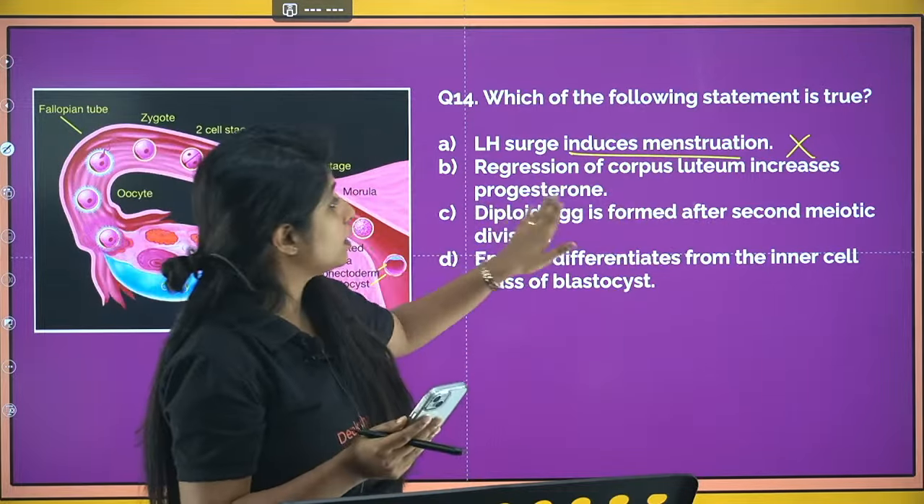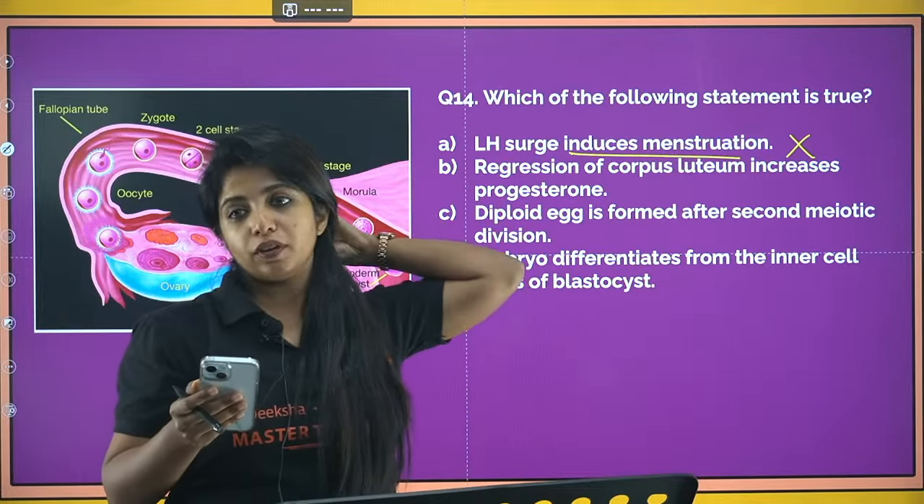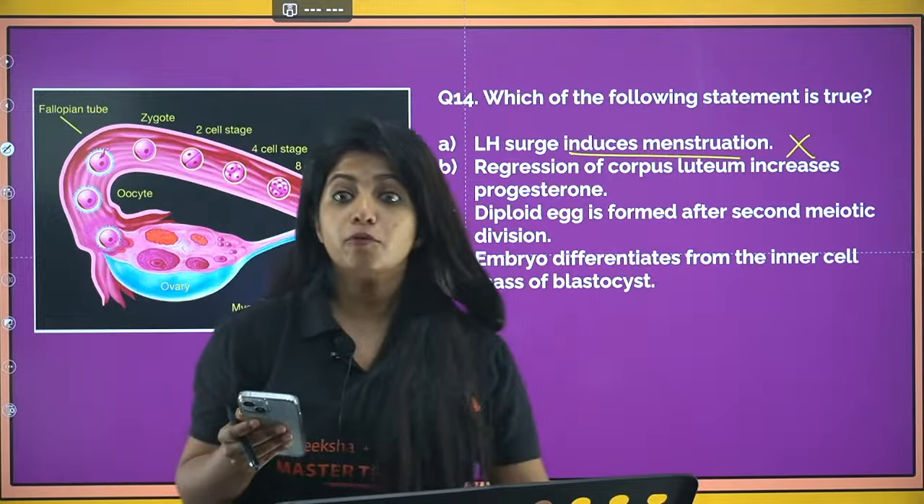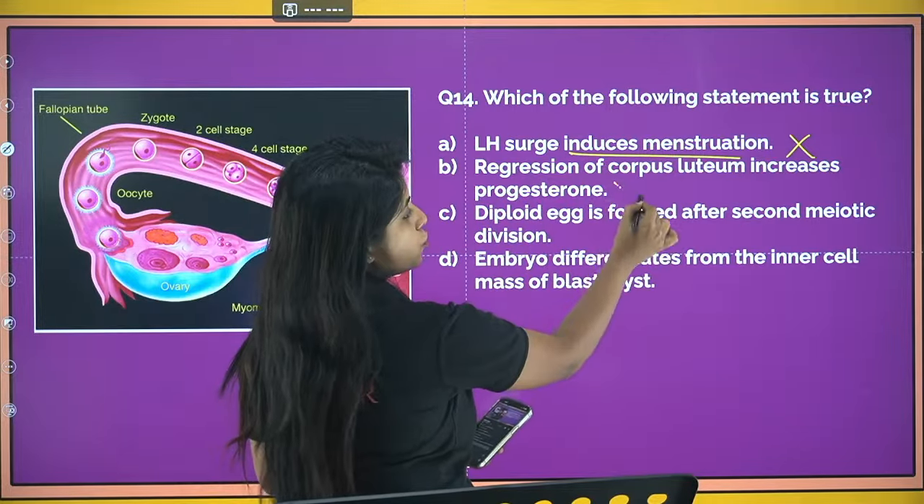"Regression of corpus luteum increases progesterone." No. You know what? Corpus luteum is the one that releases progesterone. So if corpus luteum is not there, do you think progesterone will be there? No. So "regression of corpus luteum decreases progesterone" would be the correct answer.